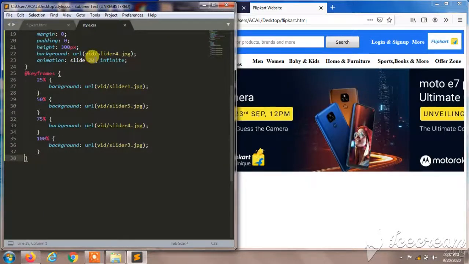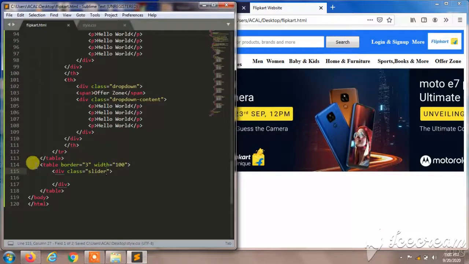Here I forgot to give slider, and I'll change this time to 10s, and I forgot to give the rate of frames. I'll remove this table, we don't want that. We can access the slider through div class, and I'll remove this extension table also here.